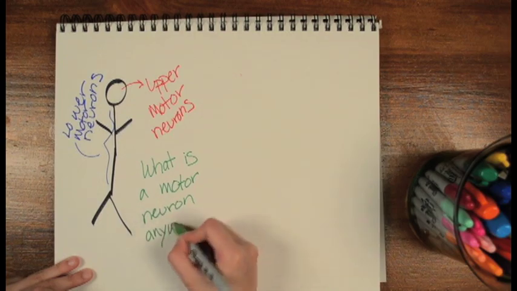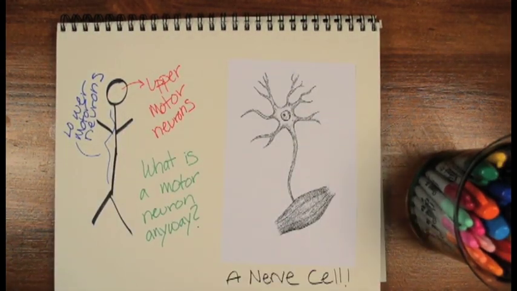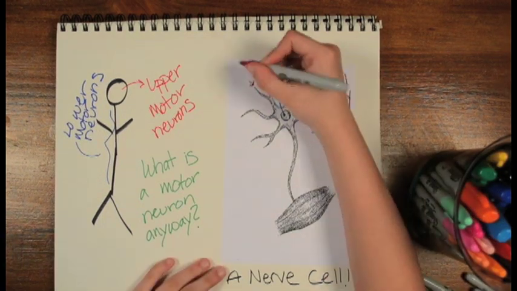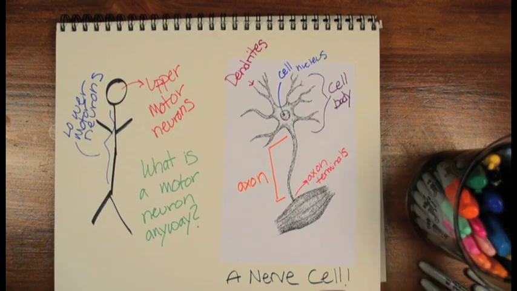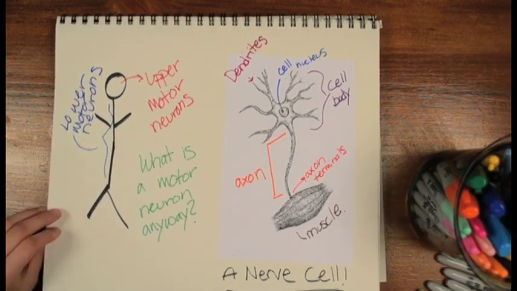But what is a motor neuron anyway? It's simply a nerve cell. Nerve cells are comprised of a cell nucleus, a cell body, dendrites, an axon, and axon terminals. This one happens to be connected to a muscle.